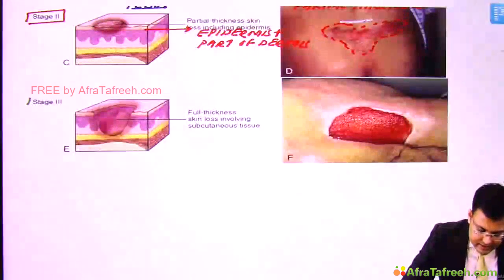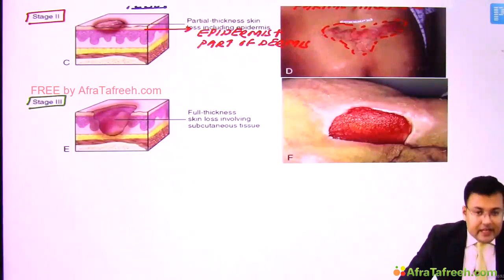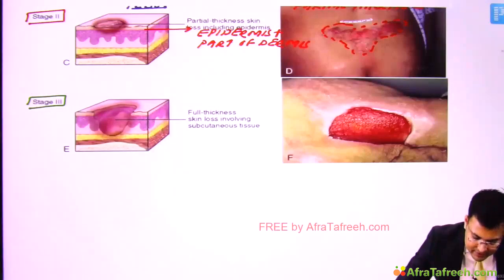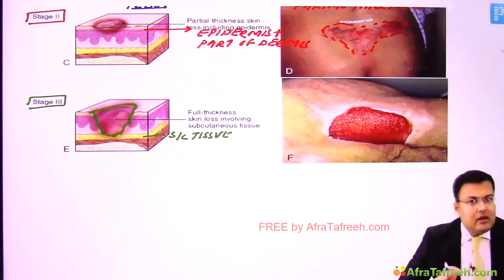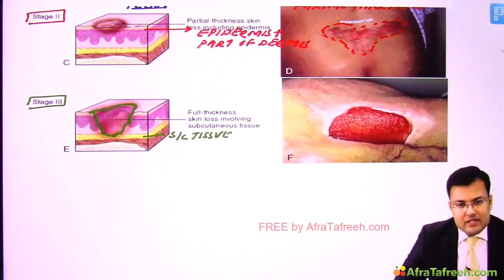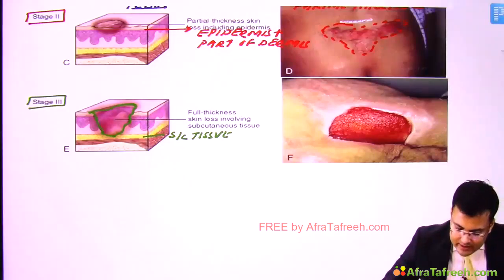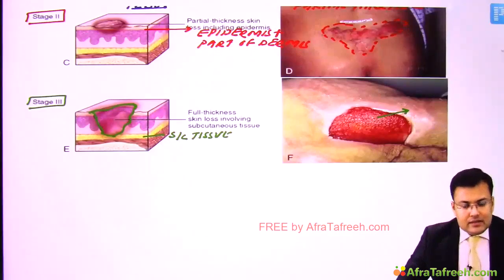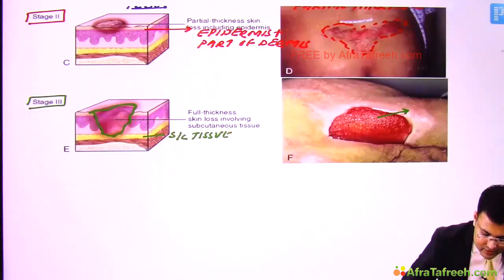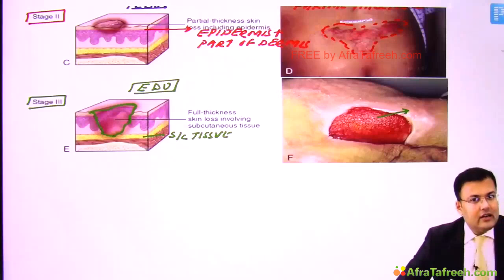Now here you can see in stage 3 there is involvement of what? Skin. So there is full thickness skin loss. Apart from that, you can see that there is involvement of subcutaneous tissue also. This is the ulcer involving full thickness of skin, means epidermis, dermis. Along with that, subcutaneous fat is also involved. Clear? You can see the granulation tissue in the base. So generally this is known as early deep ulcer.